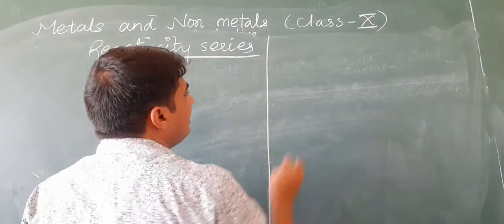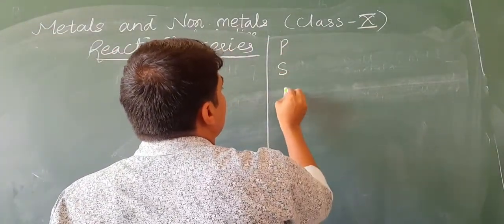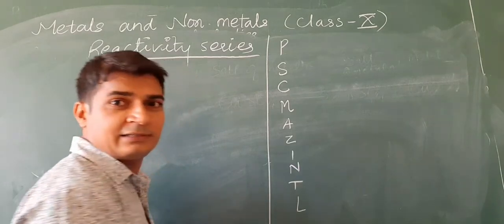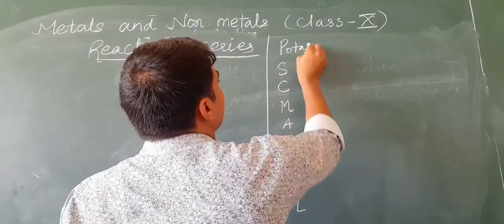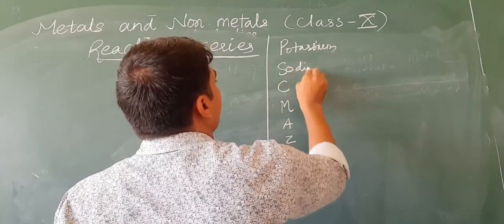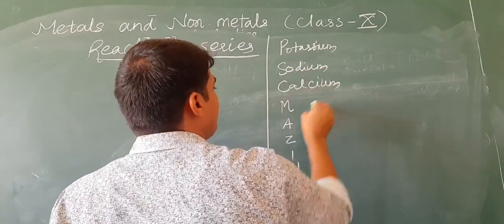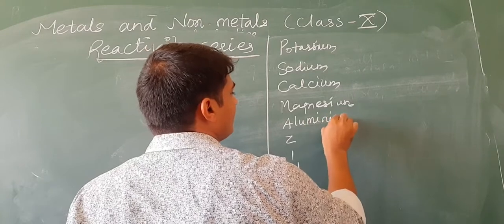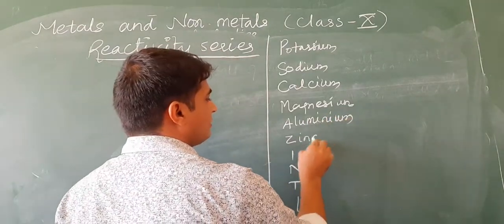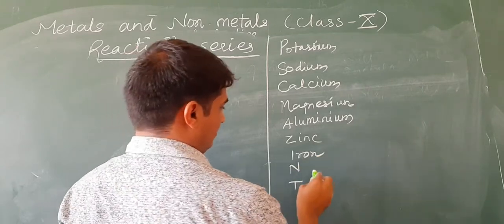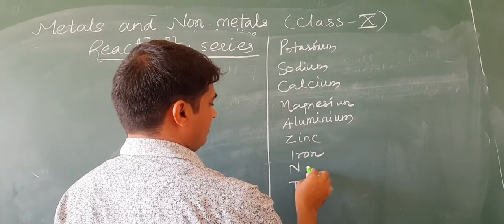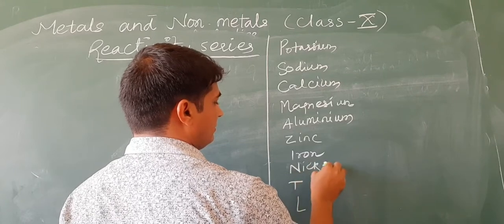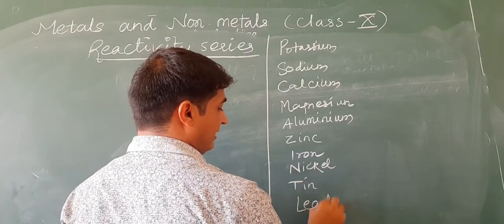For example, we can understand it like this: potassium, sodium, calcium, magnesium, aluminium, zinc, iron, nickel, tin, and lead.